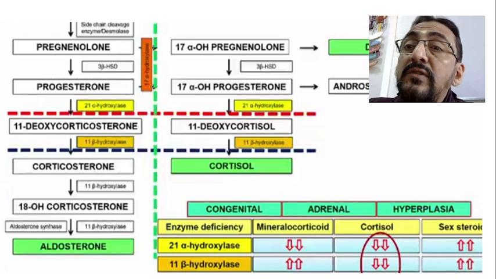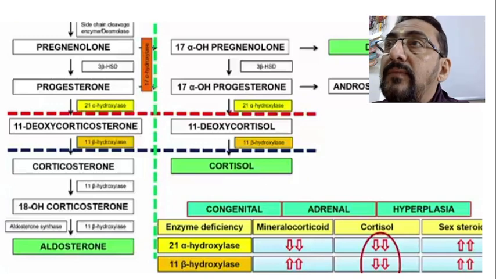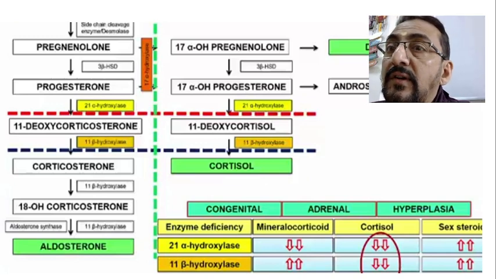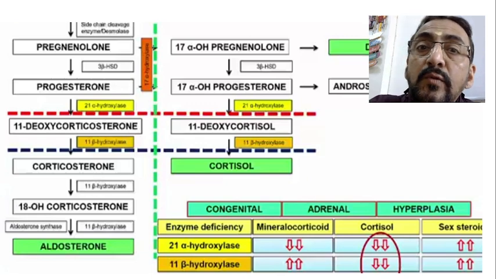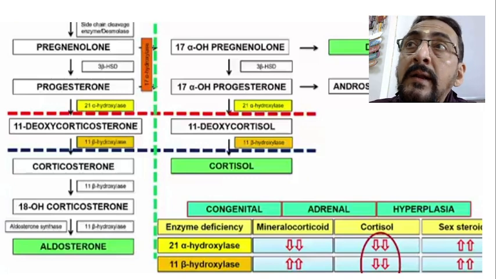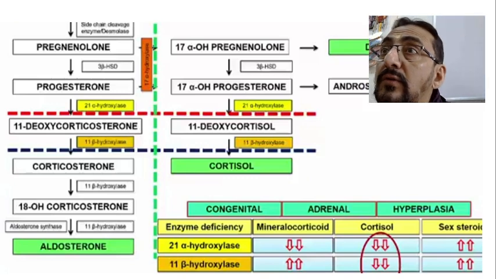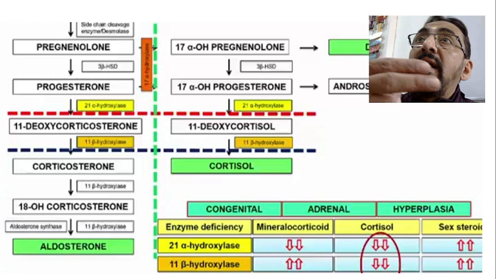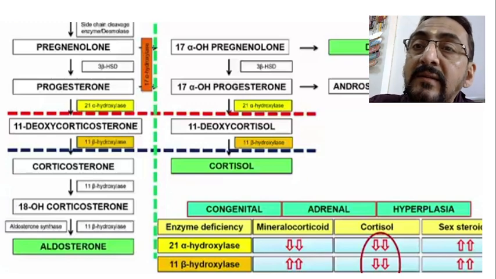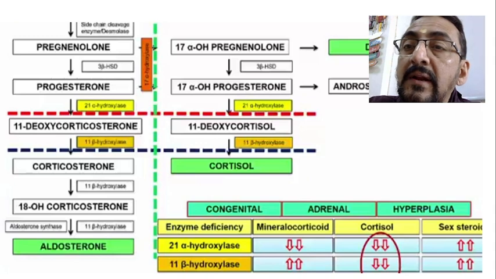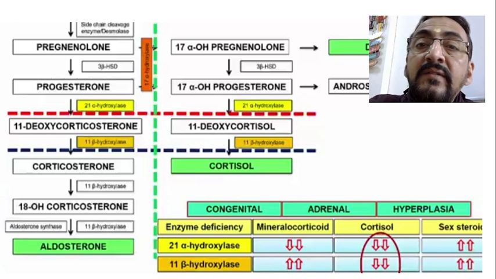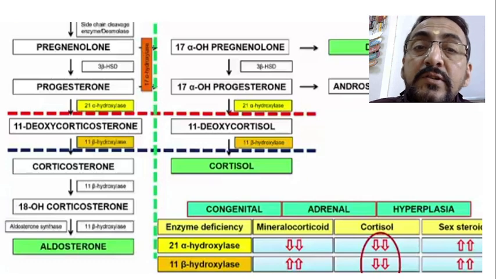Now what happens to this pregnenolone and progesterone? They are already formed, isn't it? In the next step there is no formation. But these two precursors which are formed should anyway get utilized. Then they go into the next pathway. These are pregnenolone and progesterone here, and 17 alpha OH pregnenolone and 17 OH progesterone here.